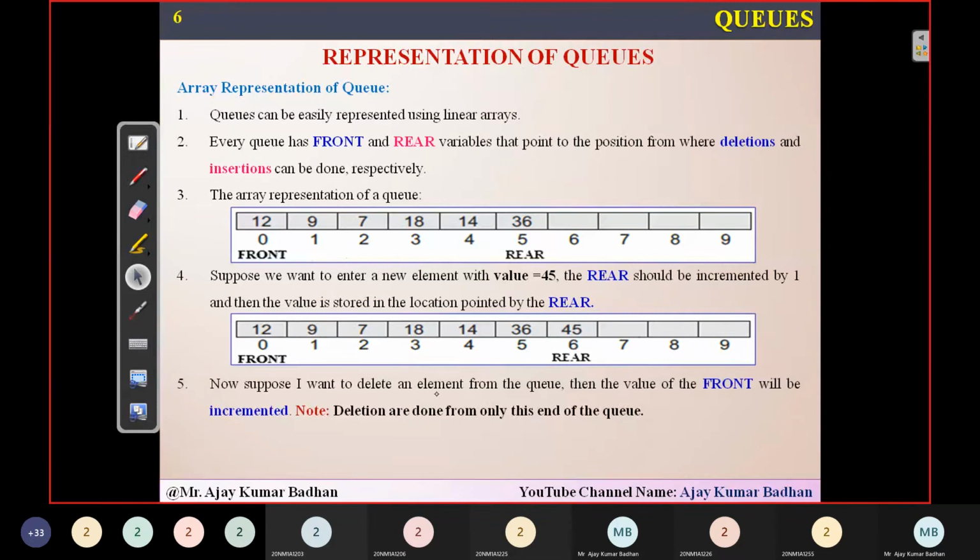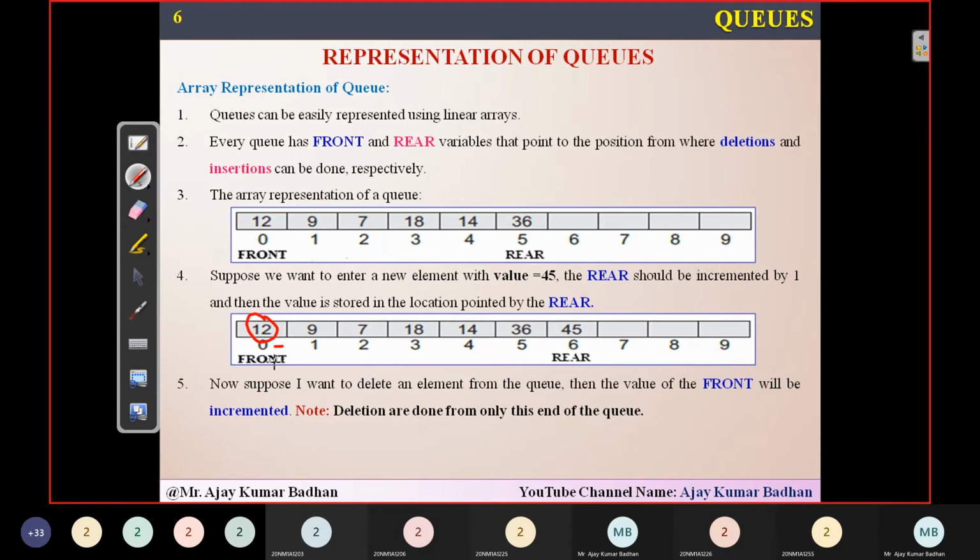So that 45 I'm storing at this particular location. Now suppose I want to delete an element from the queue. How can I do it? What did I tell you? Whichever element has been inserted first will be the first element that will be deleted. What is the element we inserted first here? 12, present at index 0. So this will be the one that will be removed.